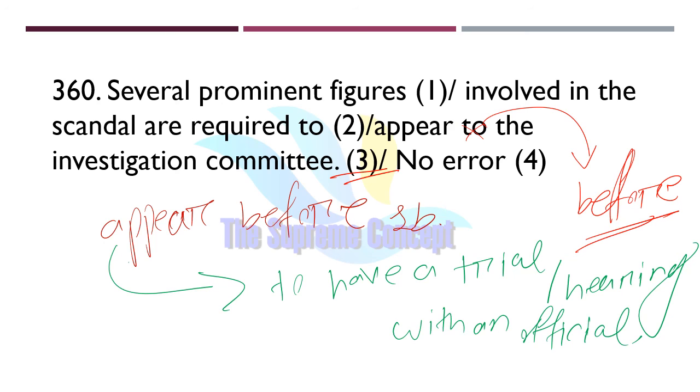This phrase, appear before somebody, is treated as an idiom. Or else we can also use appear to somebody, which means to make an appearance before someone. That is for non-official uses. So option number 3 is the correct answer here.